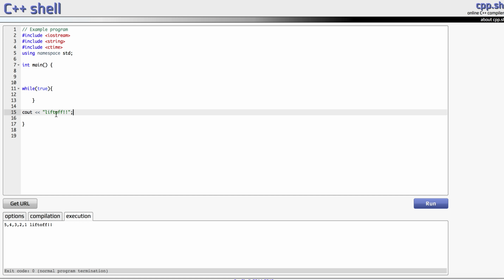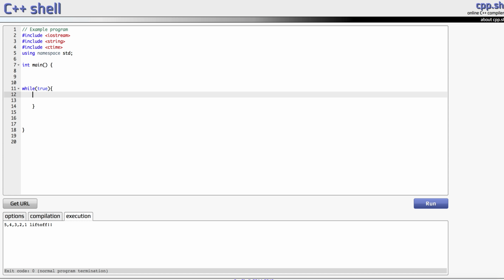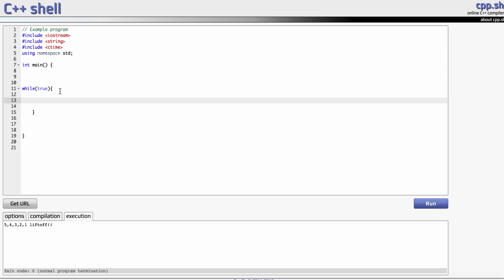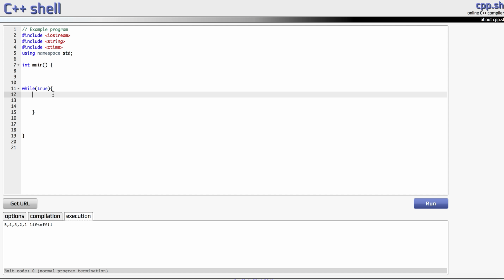Now, like I said, C++ runs really fast, and if you set this to true and don't ever put a break statement or anything to break out of this loop, it's just going to run infinitely, and that could cause you some problems. So let's say while this is true, so it's always going to be true because we're declaring it true.